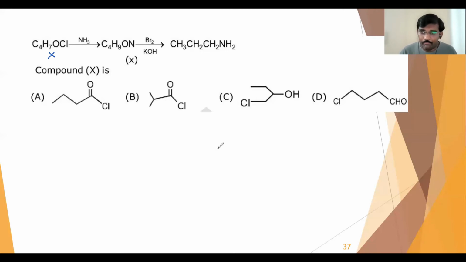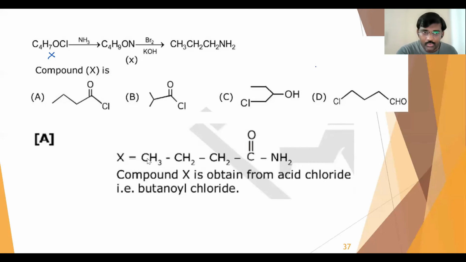So if you take butanoyl chloride, then the reaction will come very easily, and we get that propanamine very easily. That's why here the answer is option A once again. First, butanoyl chloride is converting into butanamide, and then butanamide, when it undergoes the Hofmann bromamide reaction, is converting into propanamide. Got it? So that is the answer, option A. So question number 6 is over.